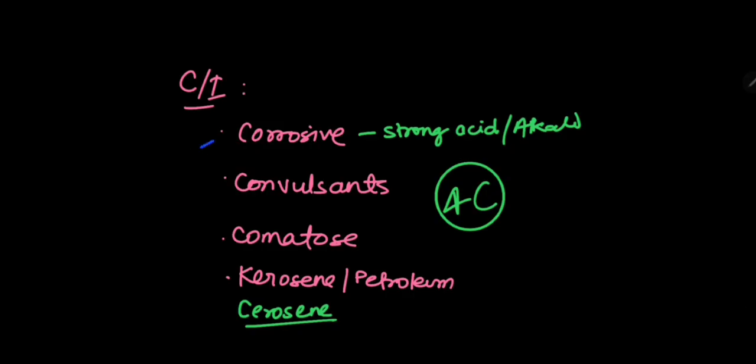First C is corrosive, second one is convulsant, third comatose and fourth kerosene. Corrosives are strong acid or alkali, and the fourth is kerosene and petroleum. So again back to the question. First option is strong acid, yes, contraindicated. Alkali, yes, contraindicated. Petroleum distillates and kerosene, contraindicated. So our answer should be 1, 2, 3, and ethanol we don't know, so just skip ethanol. But we can do gastric aspiration lavage in alcohol.